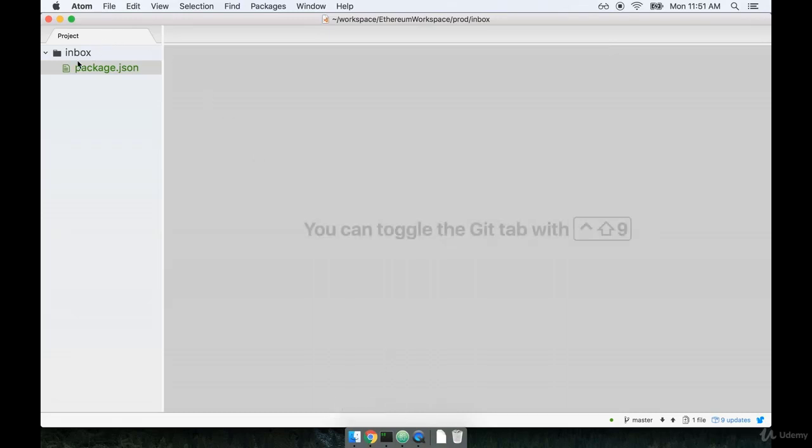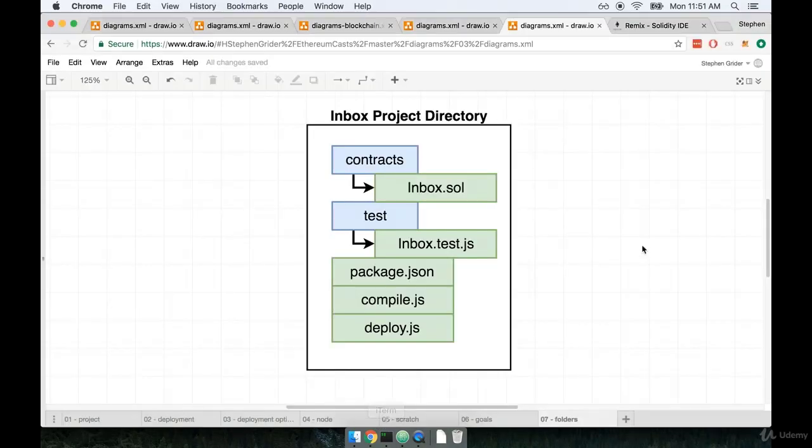All right, now before we start just diving in here and writing any code, I want to give you a quick overview of some of the different project files and folders that we're going to create to organize our code. The first folder that we're going to create is called contracts. This contracts directory will contain the raw source code for each of the contracts that we end up building. Our current project is only going to have one contract, which is going to be referred to as inbox.sol. .sol means that this file right here is going to contain some Solidity code. If we had other contracts, we would also locate them inside the contracts directory.